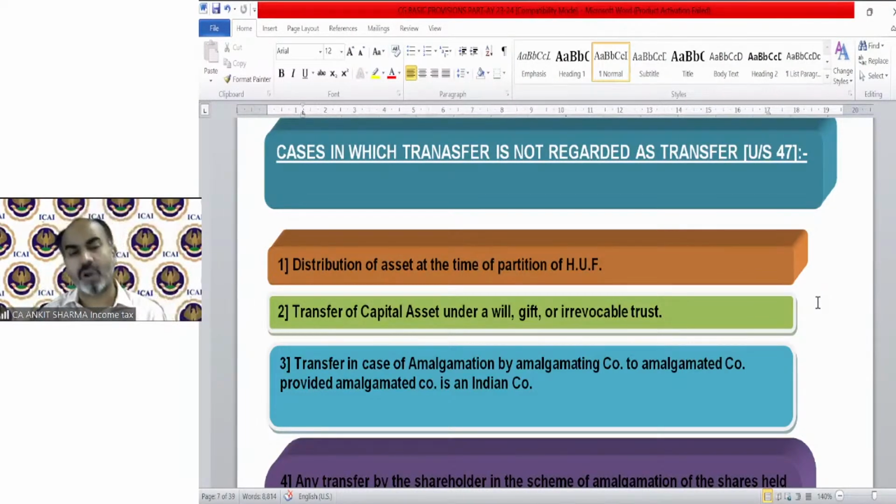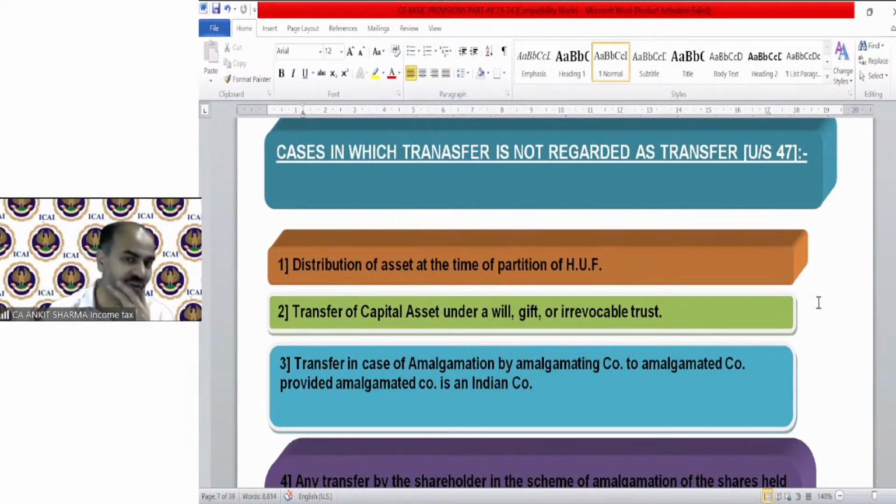There might arise loss. That's why the department tries to exempt transfers in all these cases. So distribution of assets at the time of partition of HUF is an exempted transfer. If it is given in the question, you need not calculate anything. You just need to write it down. It is a transfer which is not regarded as a transfer. No capital gain. Second, transfer of a capital asset under a will, gift or irrevocable trust. I just told you, irrevocable trust means a donation which cannot be taken back.